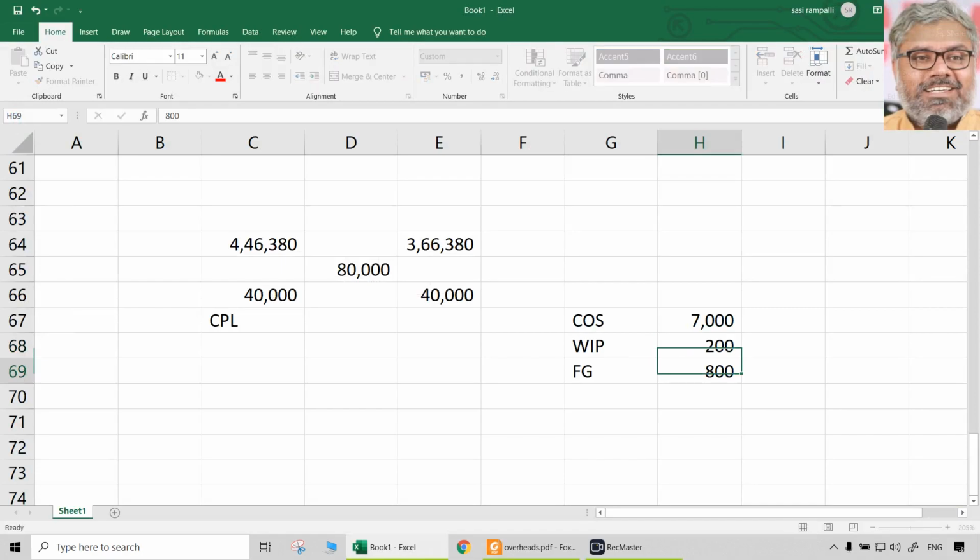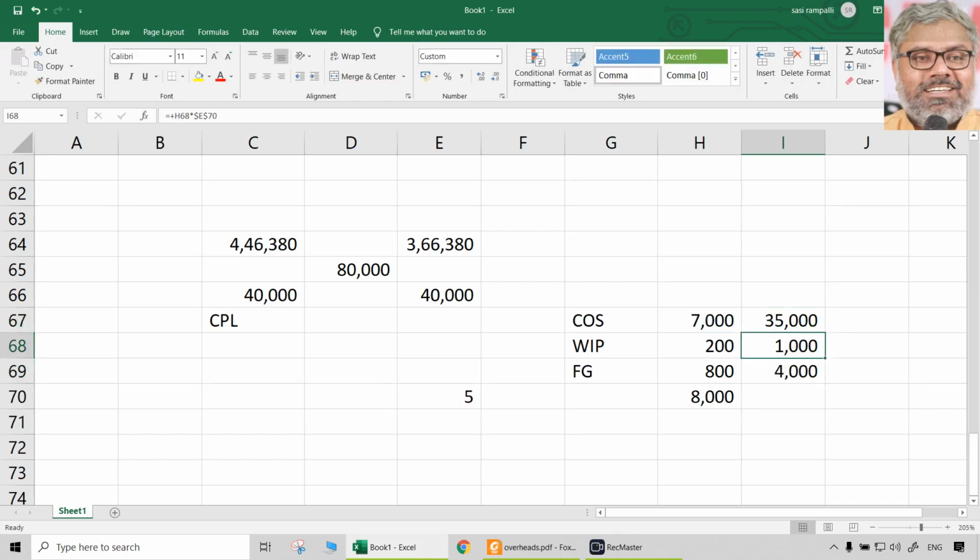200 equivalent units of work in progress are already there. So total is how much here? 8,000. So what can be considered as a supplementary rate here? 40,000 divided by 8,000. That is 5 rupees. So simply all that we need to do is take this into 5 rupees. So total of course will be once again 40,000. So this 40,000 has to be distributed like this. How much? Cost of sales to be increased by 35,000, work in progress and finished goods to be increased by 1,000 and 4,000 respectively. And what is the profit implication?